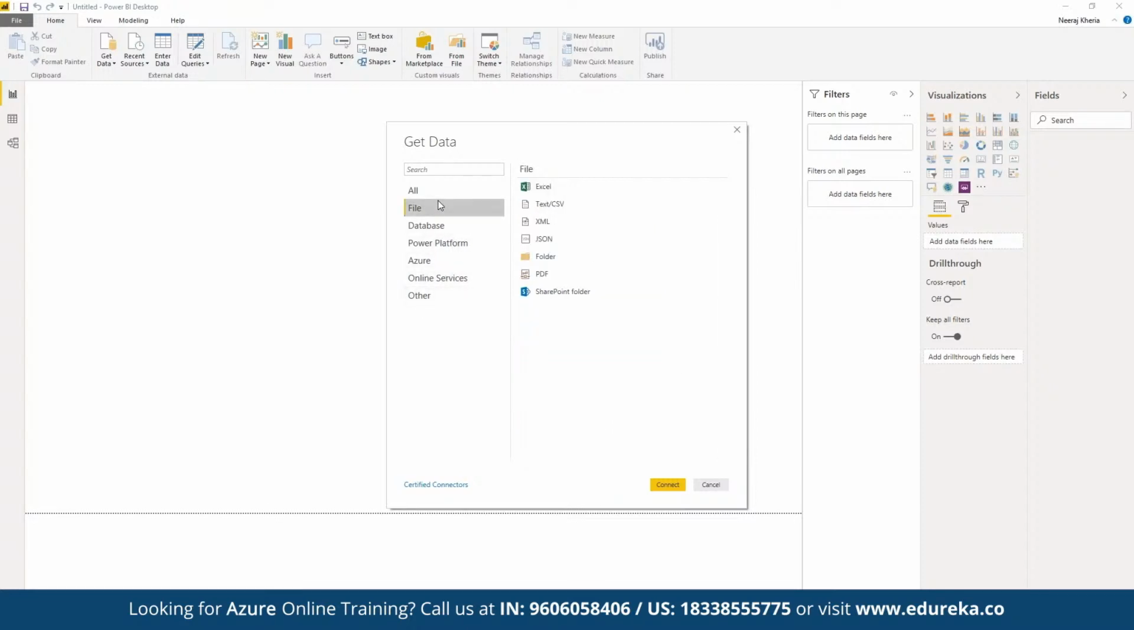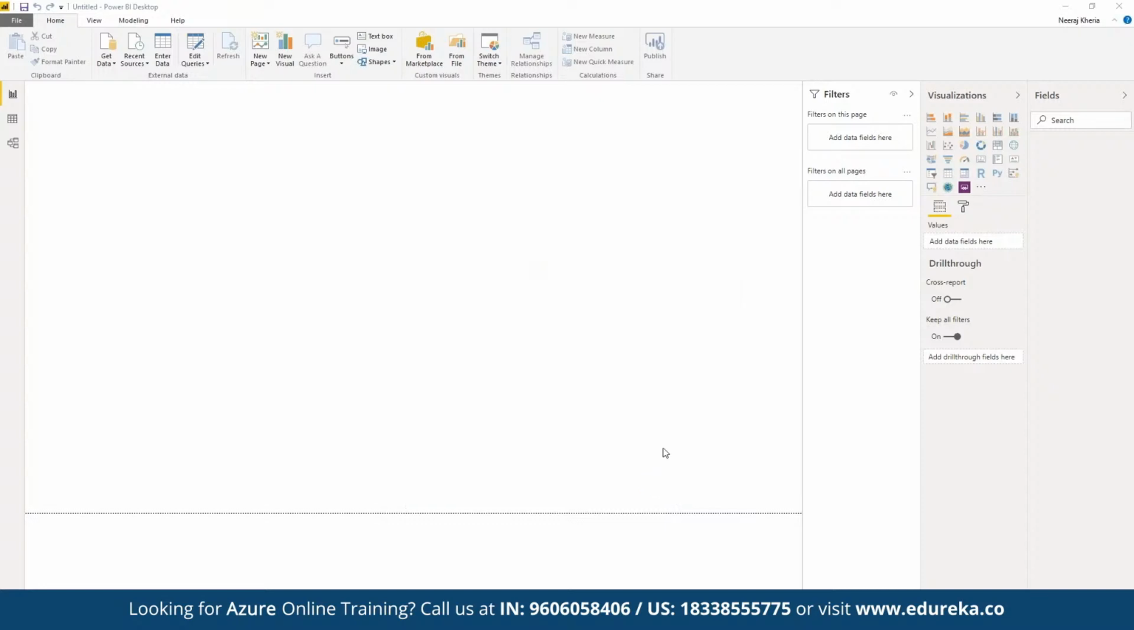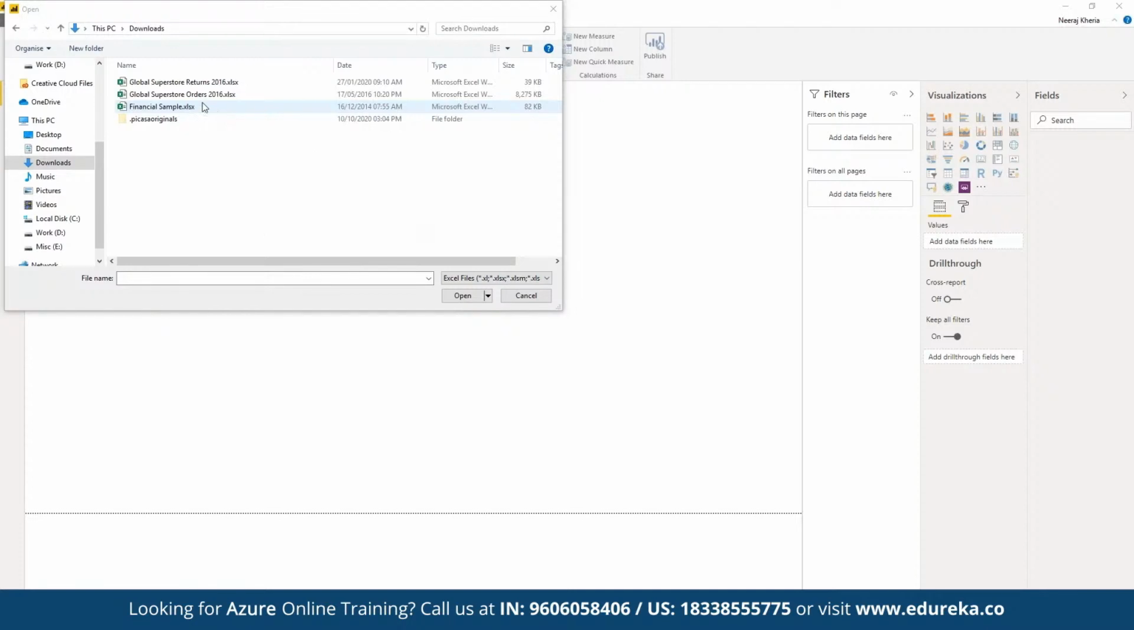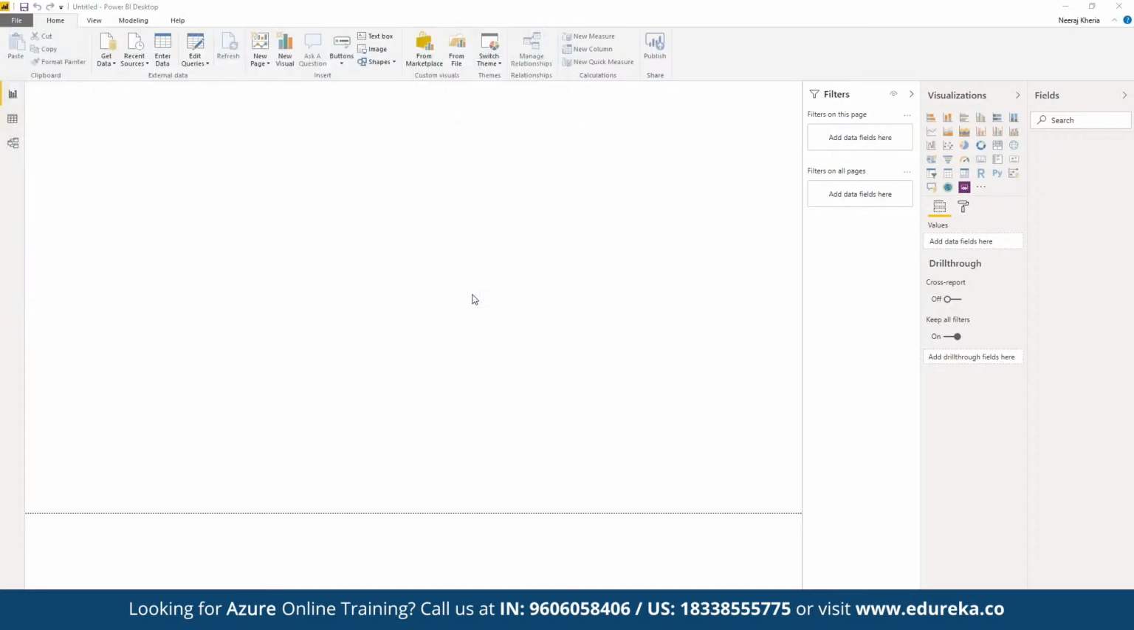Let's say we want to work with a simple Excel file that we have access to. We can click on Excel, then click on Connect, and here we have to choose the source of the Excel file. Let's say we want to work with a simple financial sample workbook. Here we can open this financial sample workbook, or the Superstore orders as well. We can use both data sets. For example, let's say we want to work on Superstore orders. We can click on Open.